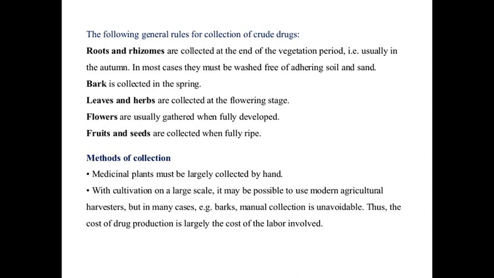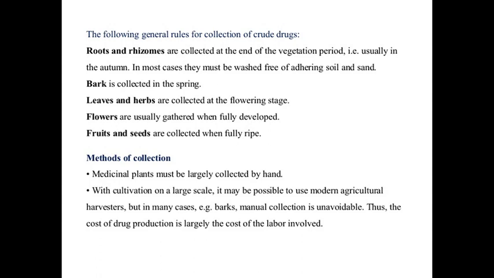Roots and rhizomes are collected at the end of the vegetation period. When the vegetative period ends, generally when they are fully developed, at that time roots and rhizomes are collected, that is usually in autumn. In some cases they may be washed free of adhering soil and sand. So these roots and rhizomes, after their collection, are washed for adhering soil and sand. Bark is collected in spring.